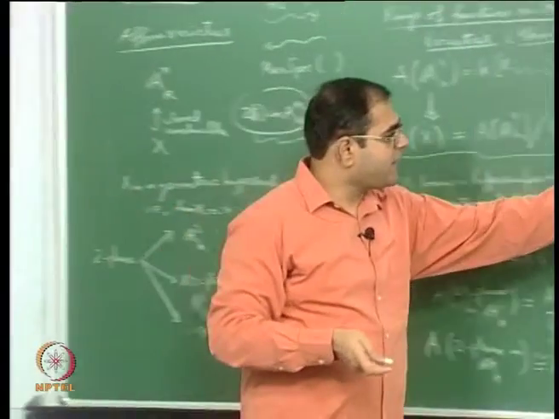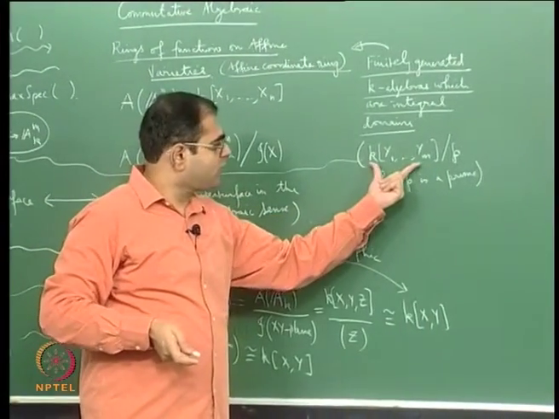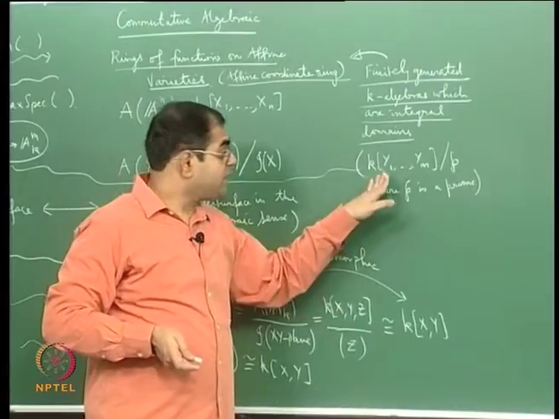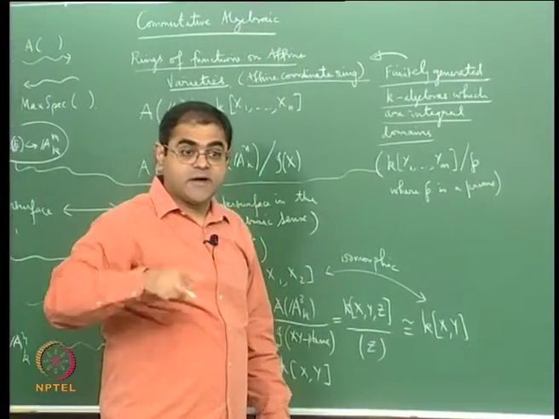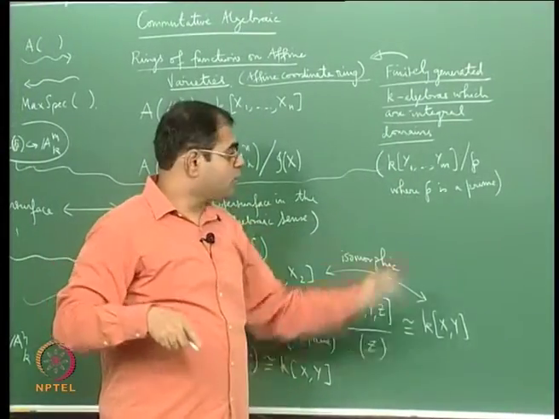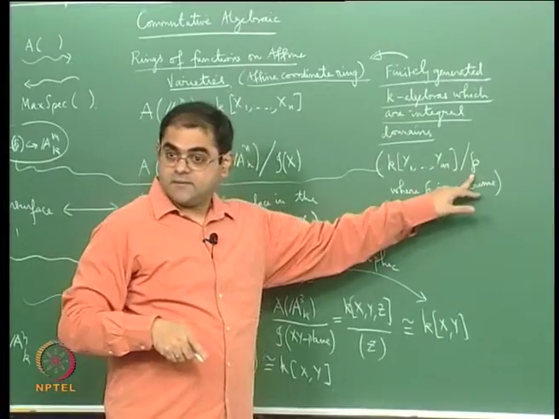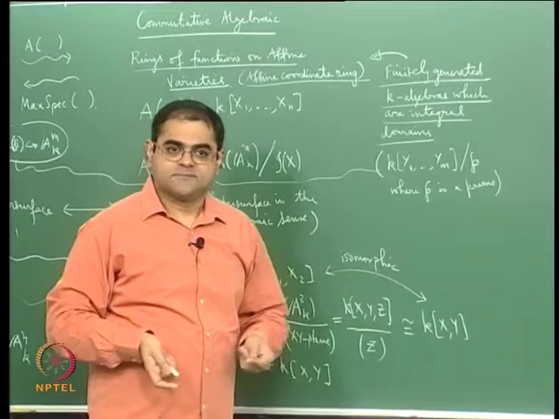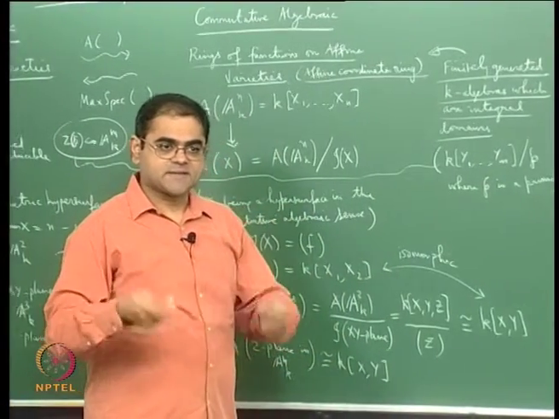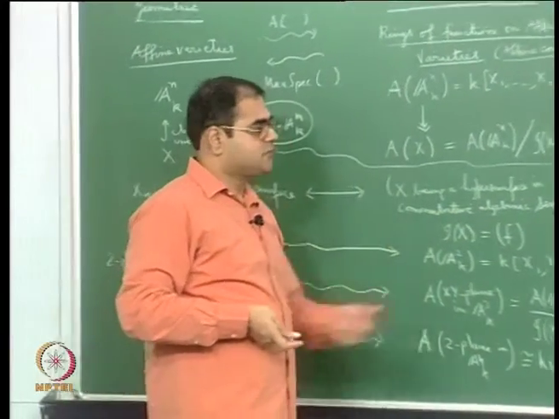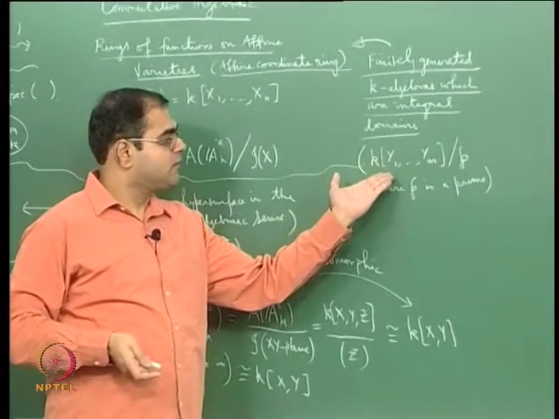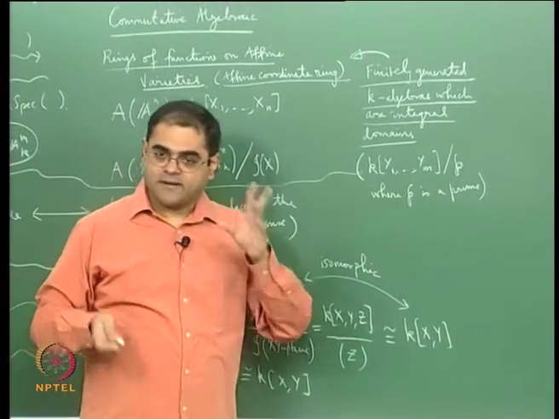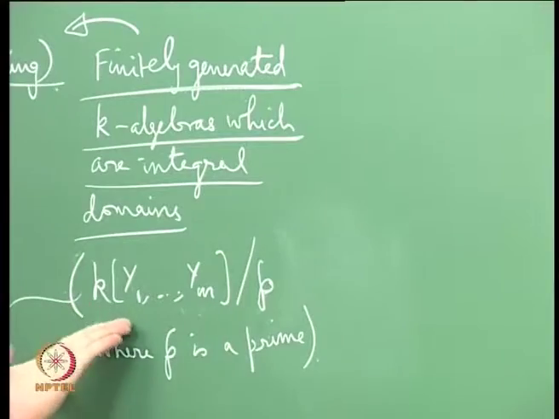The yi's generate the polynomial ring in m variables, therefore their images in the quotient, namely the yi bars, the cosets yi plus P, will generate the quotient ring as an algebra over K. So that's why this is a finitely generated algebra over K which is an integral domain, and conversely every such algebra is defined to be something like this.